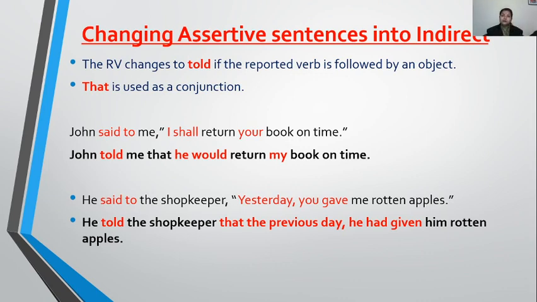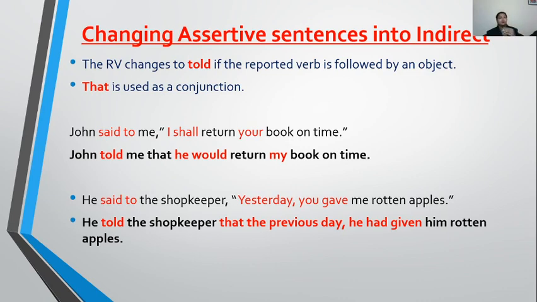Means if the sentence is assertive, it will be assertive; same as if the sentence is interrogative, in indirect speech we have to convert it into assertive. Same as if the sentence is imperative, we convert it into assertive. Same as with the exclamatory, we convert it into assertive. So we have to be careful while converting them into indirect.